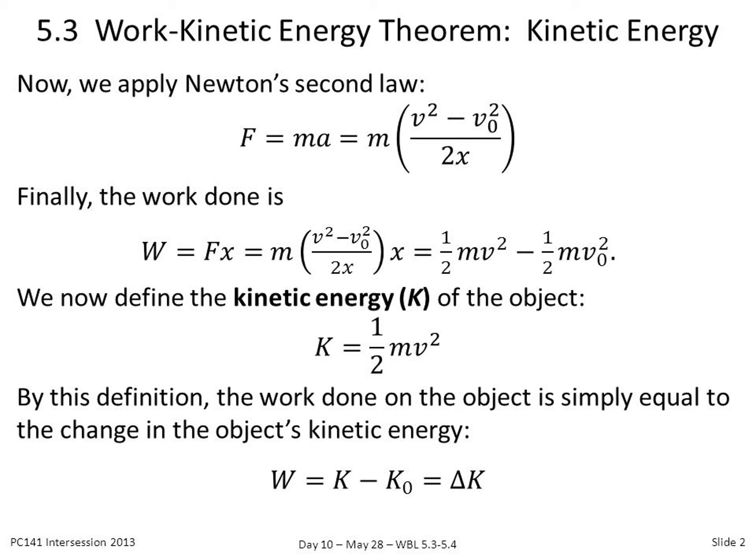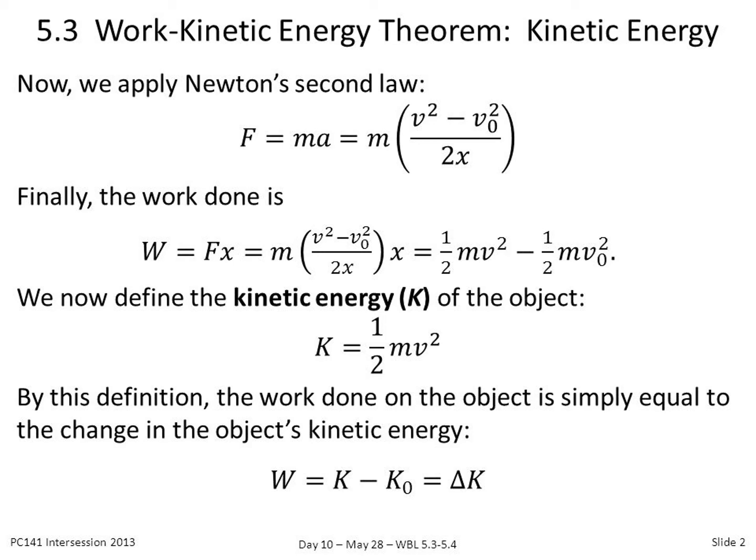Now we define the kinetic energy of the object. So K equal to half mv square. This is the expression for kinetic energy. Very easy. So by this definition, the work done on the object is simply equal to the change in the object's kinetic energy. This is the work kinetic energy theorem. This implies that work done by the force on the body changes the kinetic energy of the body.